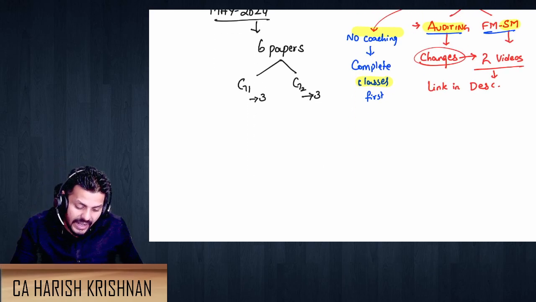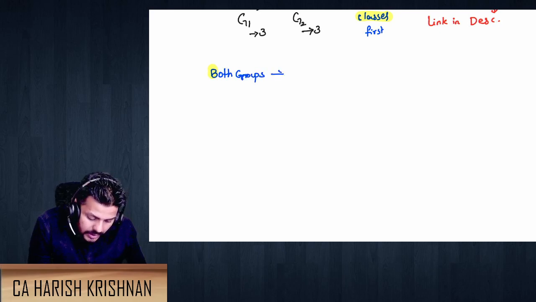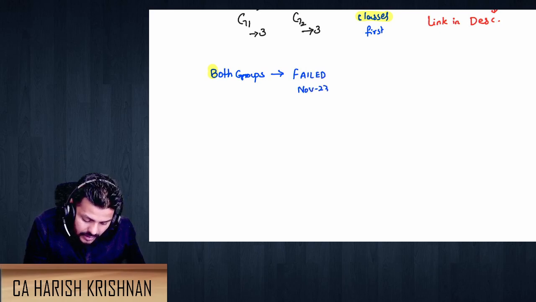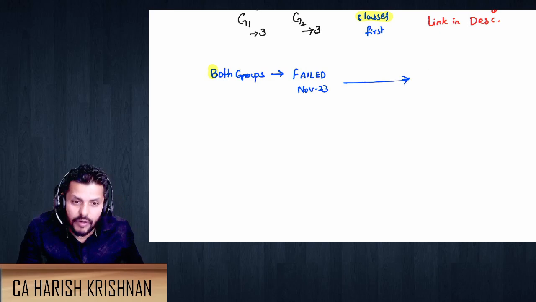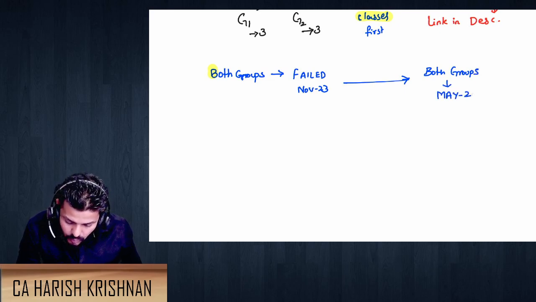Those people who have written both groups, right? This is for those people who have written both groups and unfortunately couldn't clear. So both groups, if you have failed in November 23, now going forward you will obviously write both groups, you will write both groups in May 24, which will have 6 subjects now.